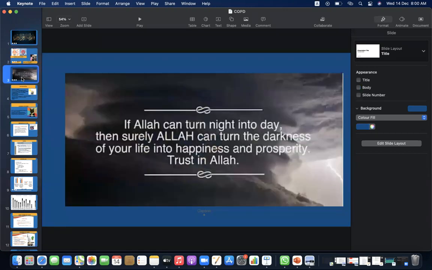Quote of the day: if Allah can turn night into day, then surely Allah can turn the darkness of your life into happiness and prosperity.